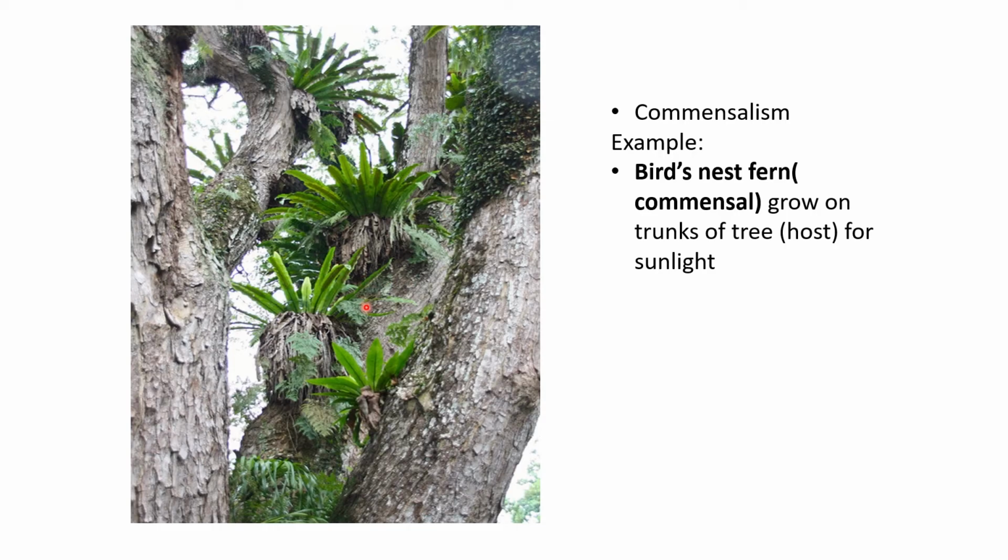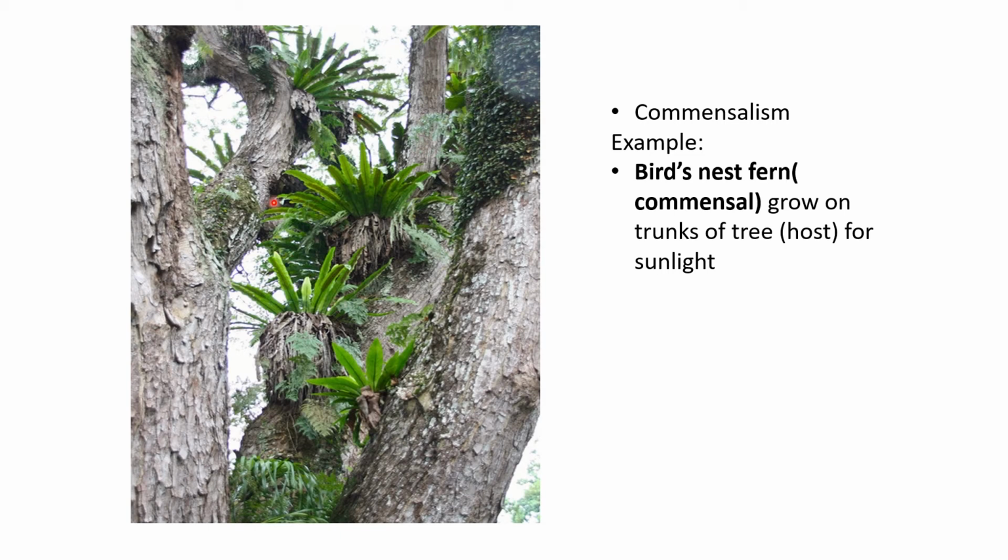So what this plant decided to do, it decided to be smart enough to grow on the trunk of the taller plants, so that it can easily obtain sunlight. Once it gets the sunlight, it can undergo photosynthesis and eventually get the food and energy to grow.